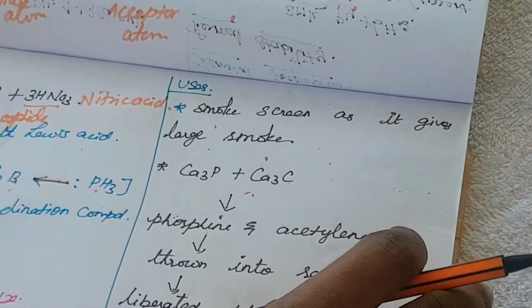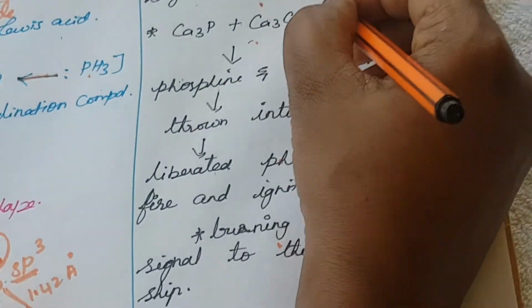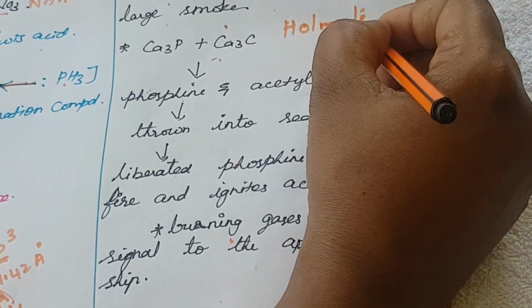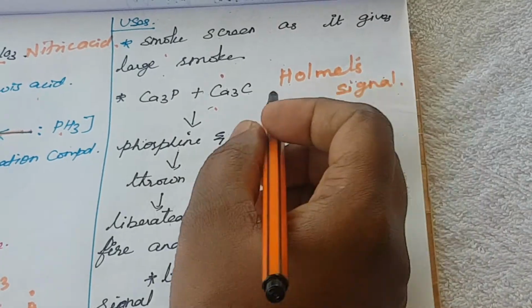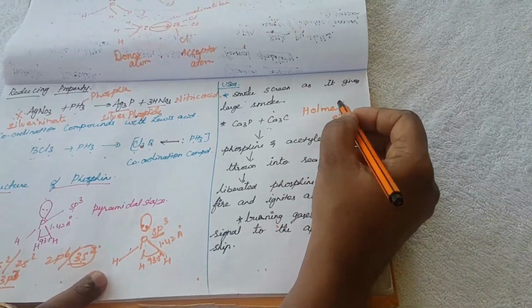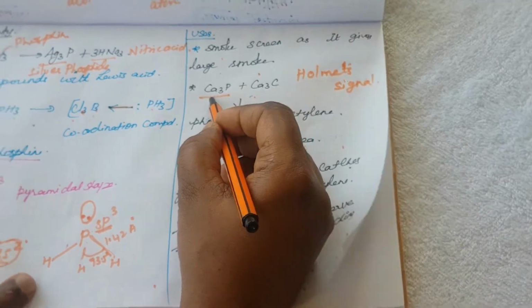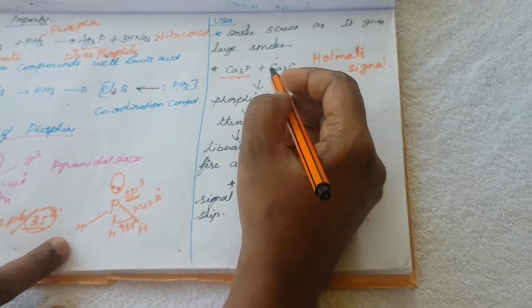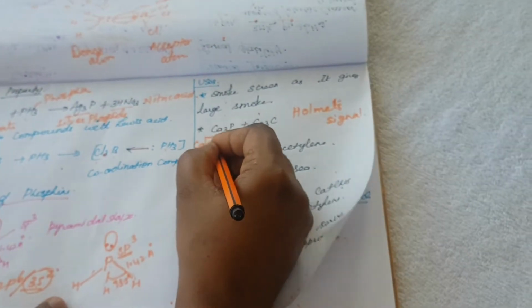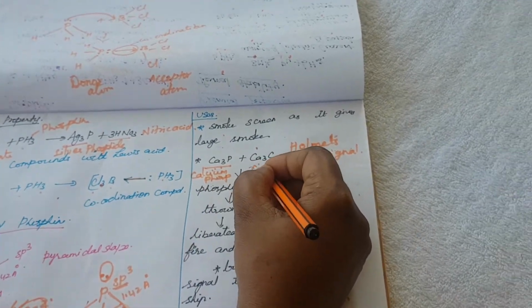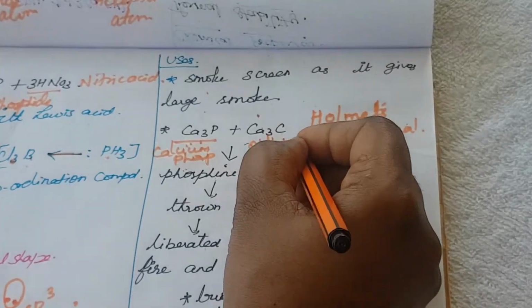Another important use is the Holme's signal. What is the Holme's signal? The Holme's signal uses Ca3P2, calcium phosphide, and calcium carbide. The compound name is calcium phosphide. This is calcium carbide.